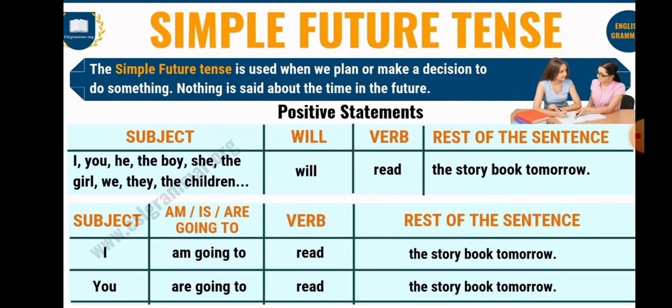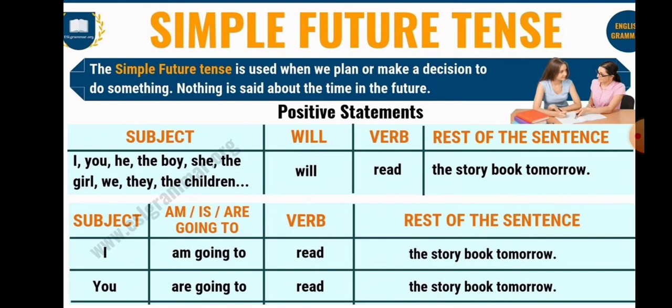What is the structure of simple future tense? Subject plus will or shall plus verb 1. Shall will be used with I and we. With the other subjects, will is used.